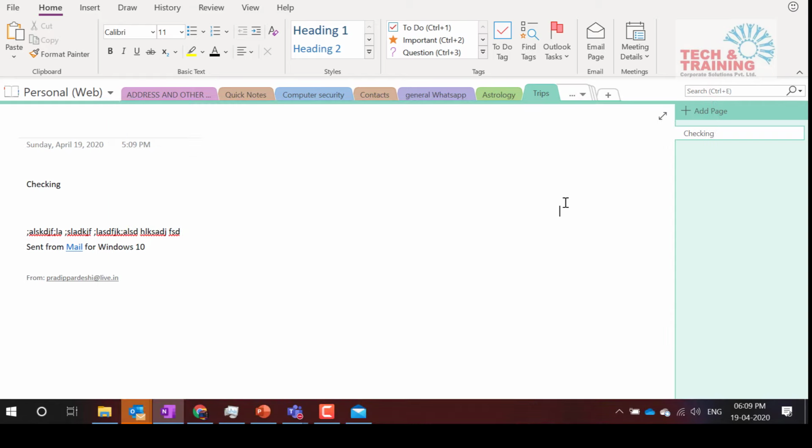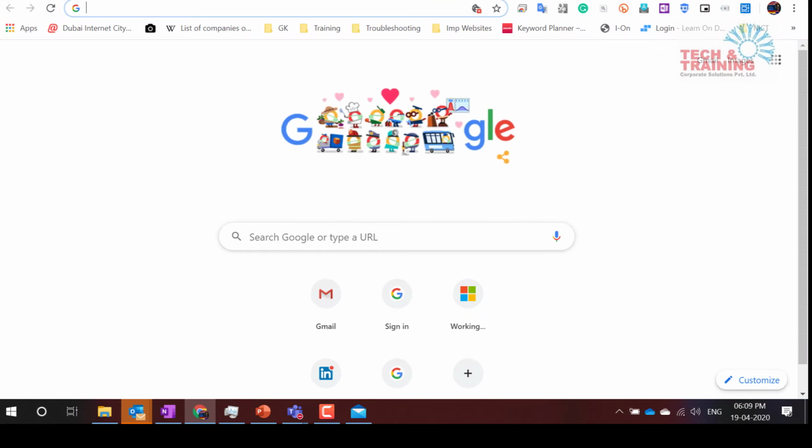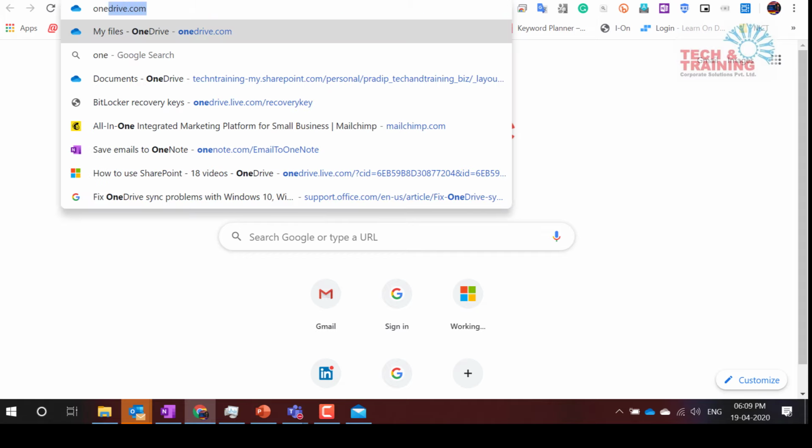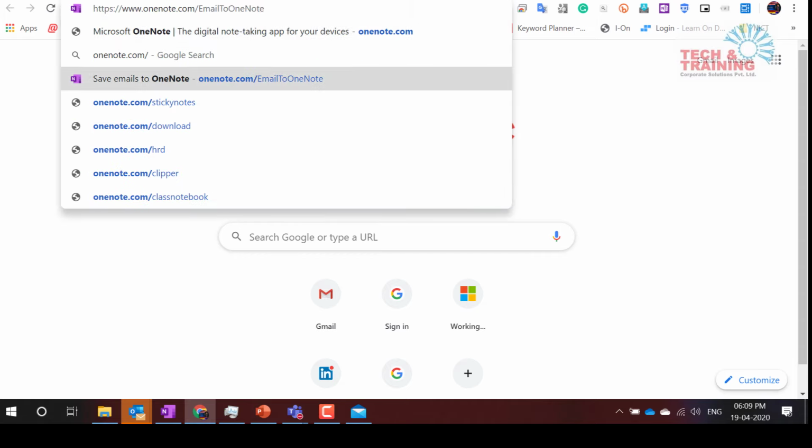If it doesn't create a new tab, we'll see that later. But let me show you how you configure it, because this feature cannot be used without configuring. In order to configure this service, you cannot just directly email it to me@onenote.com and get that email added to a particular section on your OneNote notepad. You will have to go to onenote.com/emailtoonenote.